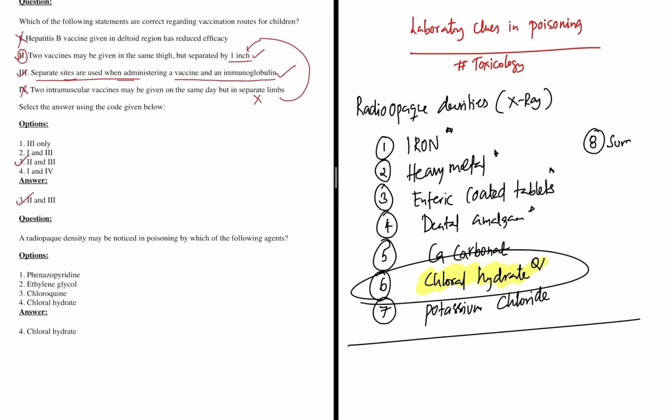Even drug abuse: you have body packers, or mules. They ingest drugs in polyethylene packets, right? So they can also be seen on X-rays. These are surgical mules for drug trafficking, drug transport, smuggling. So these are the radioopaque densities. So I would go with the answer chloral hydrate, right? Option 4.